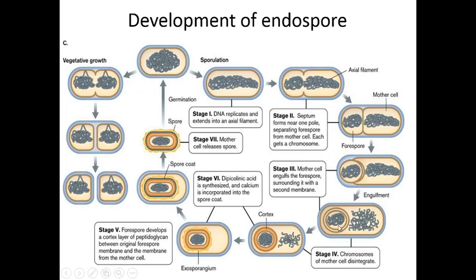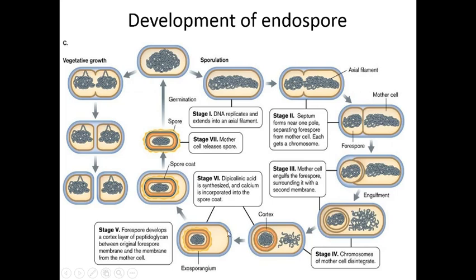And you can see here there is an outer layer originated from the mother cell, and this inner layer of the first compartment is the forespore layer. Okay. So a double membranous structure is actually formed within this bacterial cell, and simultaneously the genetic material of the mother cell starts to disintegrate, and this chromosomal DNA disintegrates continuously, and the cortical region is actually developed inside this double layer structure.